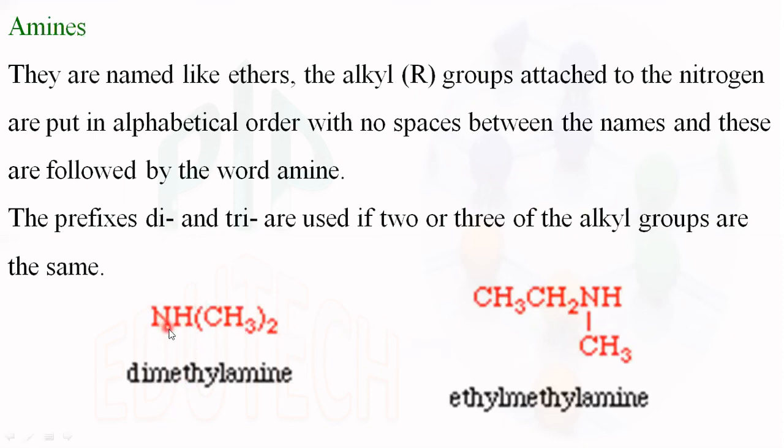NHCH3 twice, so 2 methyl groups, it is called dimethylamine. Here there is 1 methyl substituent and 1 ethyl substituent, so ethylmethylamine. So these are some basic things regarding nomenclature of